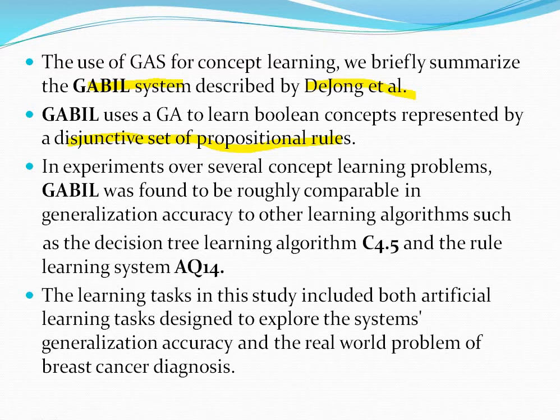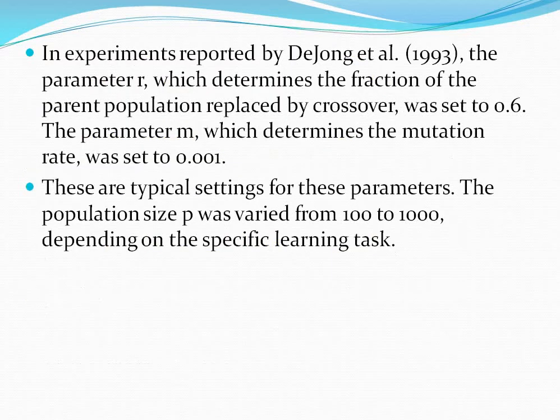In experiments over several concept problems, Gabel found roughly comparable generalization accuracy to other learning algorithms such as decision tree, C4.5, and AQ14. These are different types of algorithms, but it is compared with these types of learning algorithms, and it gives more accurate results with genetic algorithms.